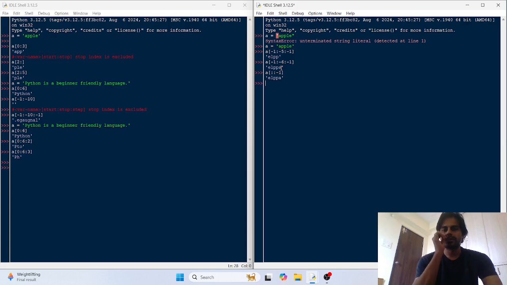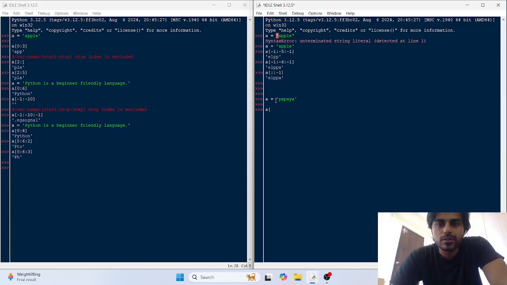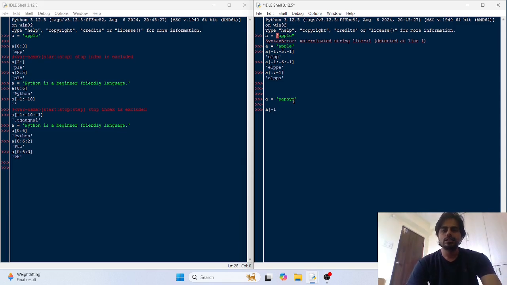Okay, let me show you one more example so that it would get clear. So see, A is papaya. Okay, it is papaya. Now we are going to take from the last index, so it is -1. So either you can do the slicing by giving all the start, stop and step. Okay, so we are doing it here, -1, and we want to take up to the last part here.